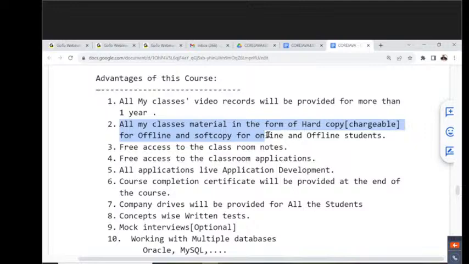All my class materials will be provided in the form of hard copy and soft copy. Where we upload the videos, the soft copy material will be provided by default, and we can download it. PDF materials we can download. But a hard copy, if you want to get it, is chargeable. Xerox costs, our people will collect there.